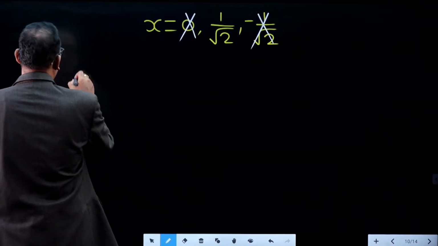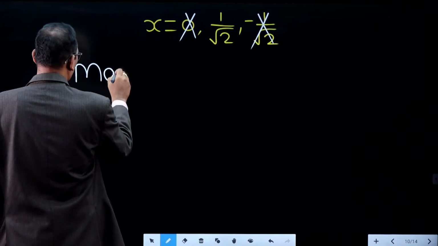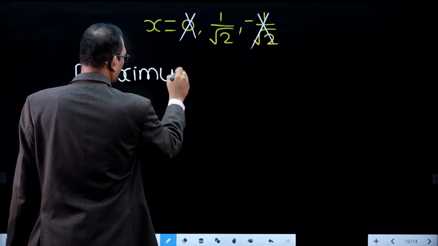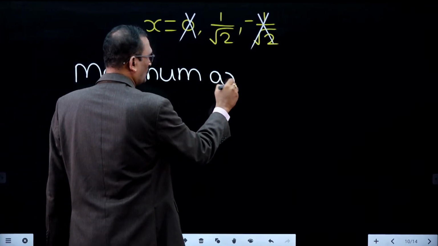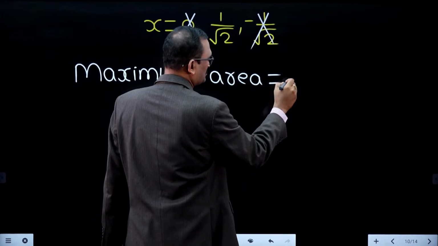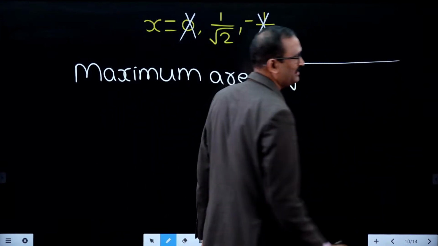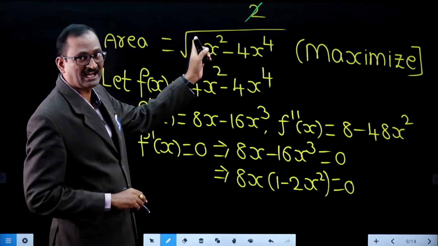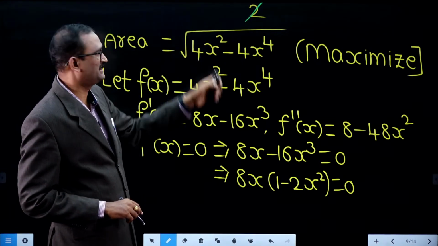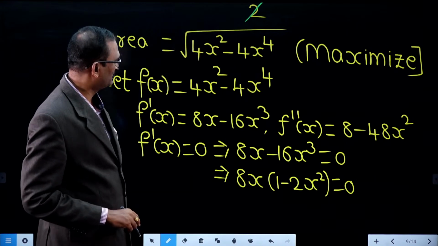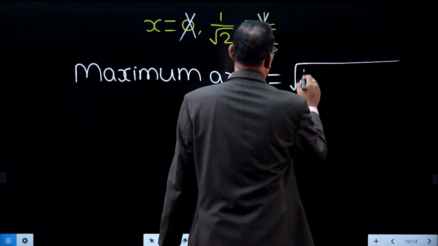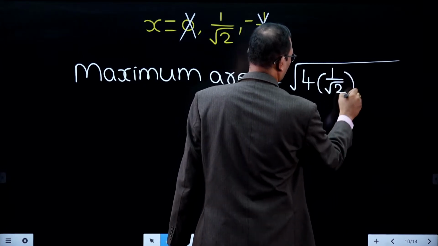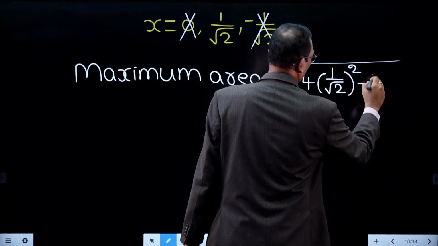Suppose you wish to know what is that maximum value occurring at the stationary point, simply substitute the stationary point in the given function. Given function means this is the actual area we need to maximize. Substitute x value here: 4x square, 4 times x square means 1 by root 2 whole square, minus 4x power 4.